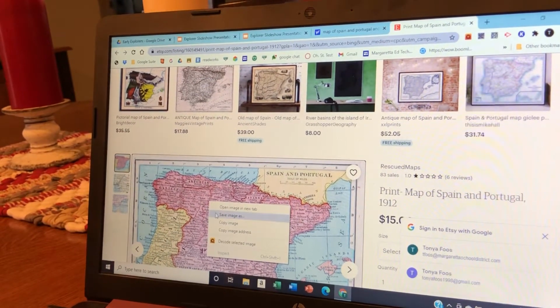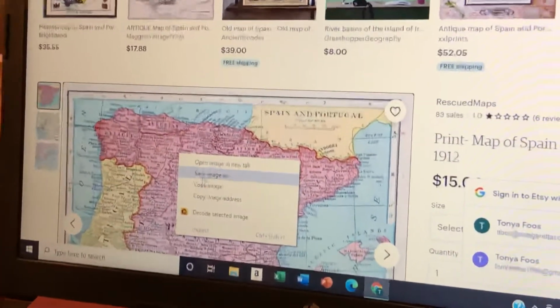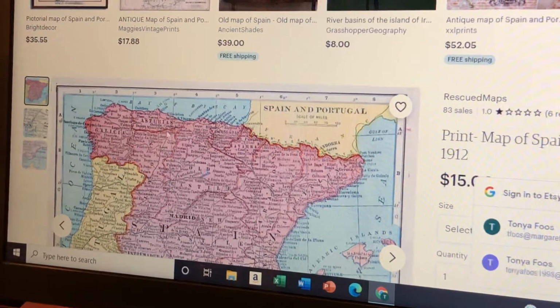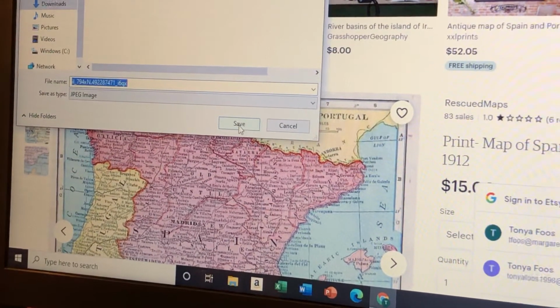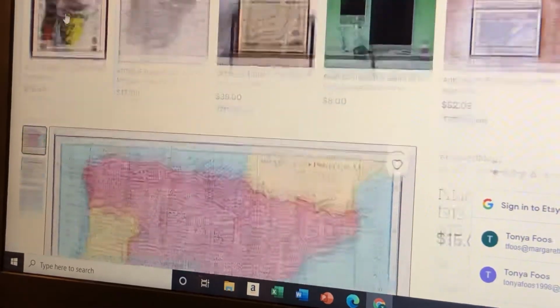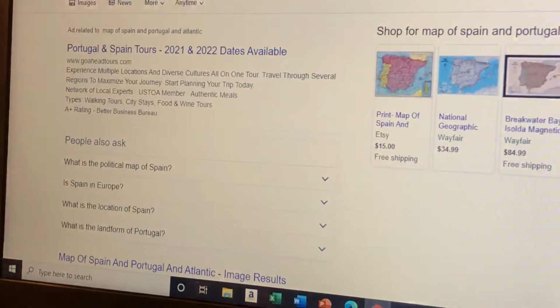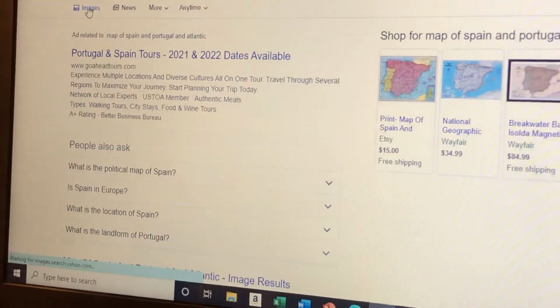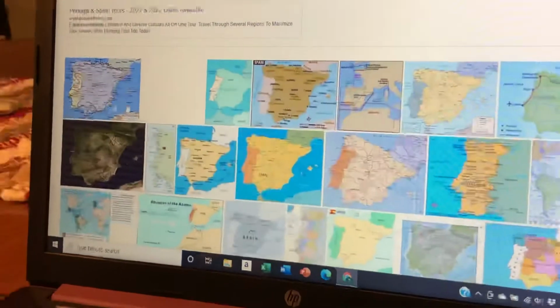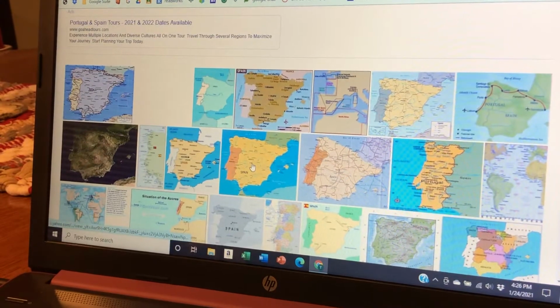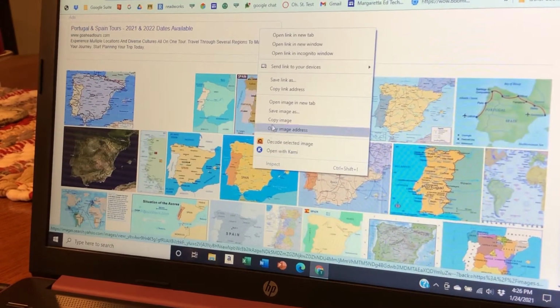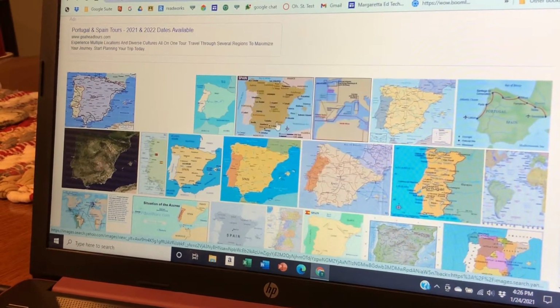And we will right click. I think I need a different map here. So we'll click here. You need to go to images. So we're going to copy image.